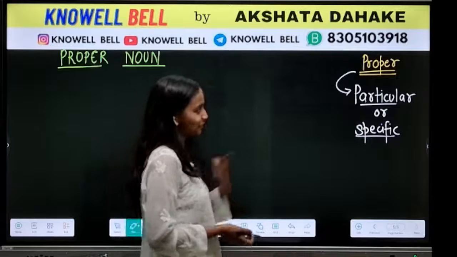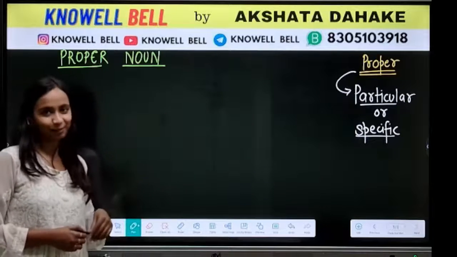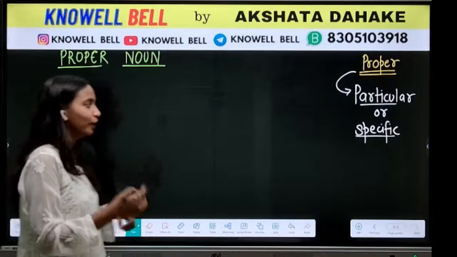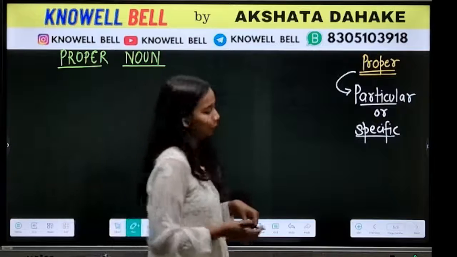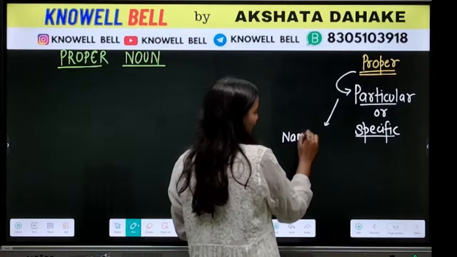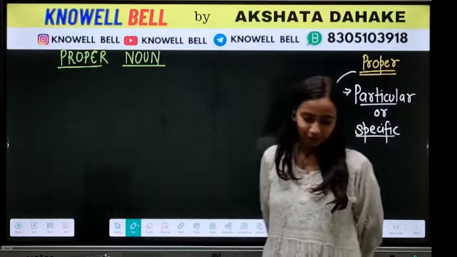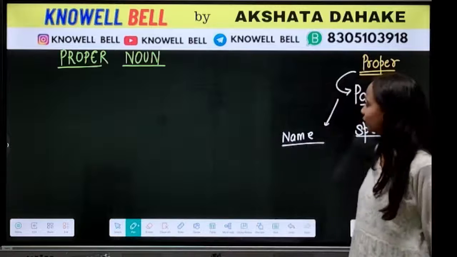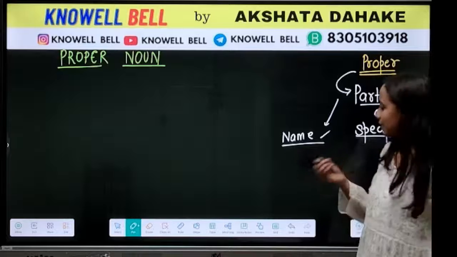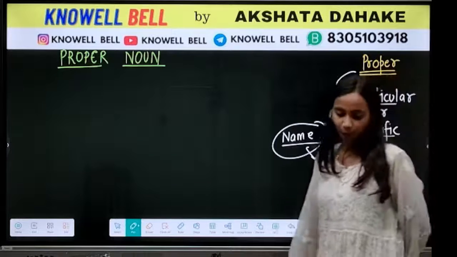Okay. So when we say proper, what is the meaning of proper? Proper means particular or specific. In particular or specific in terms of what? Particular or specific in terms of name. Okay. Name of a particular person, place, animal or thing. That is particular in terms of a person, place, animal or thing. Particular in terms of its name. तो वो क्या होगा? Proper noun.